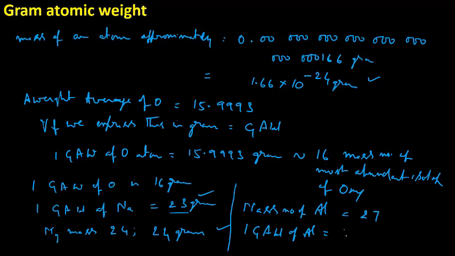So this is very simple. So you understood very well now. So if the mass number is expressed in terms of grams, it is nothing but the gram atomic weight of that particular element. Have you got it? Yes, sir. Very good. Now let us proceed to next.